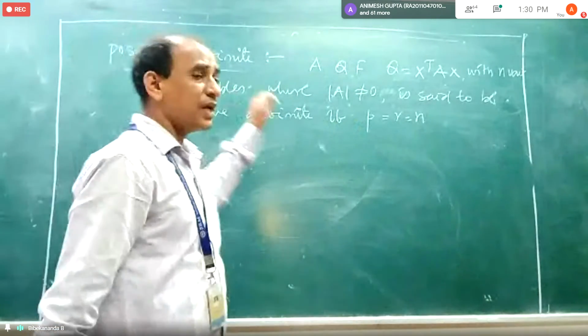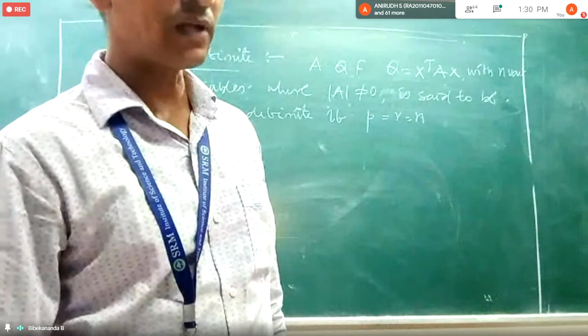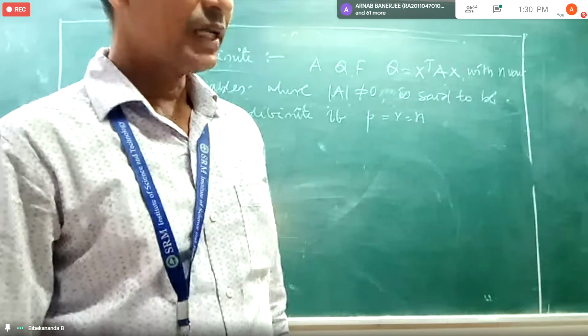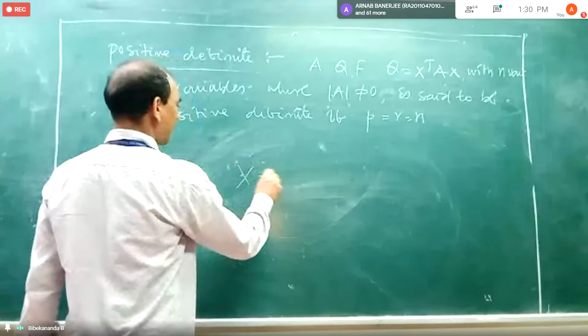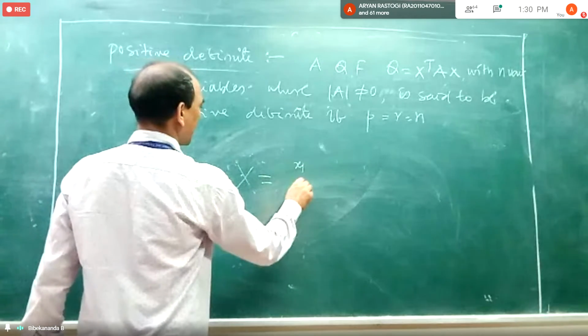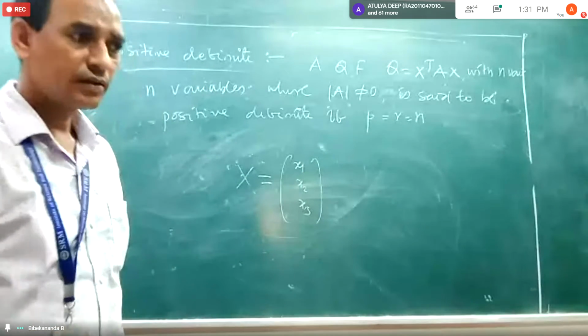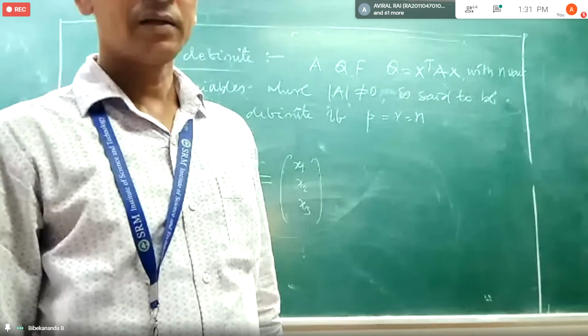If there are n variables, what will be the order of the matrix A? For example, suppose I take x as x1, x2, x3. How many variables are there? 3 variables.